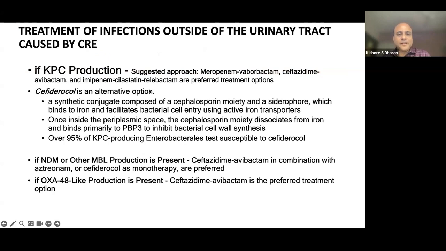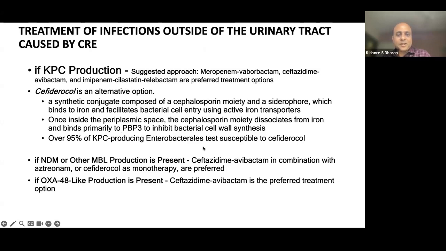So for infections outside the urinary tract caused by carbapenem-resistant Enterobacterales, if KPC production, the suggested approach is a beta-lactam beta-lactamase inhibitor combination: meropenem avibactam, ceftazidime avibactam, imipenem cilastatin relebactam. An alternate option is cefiderocol, which is a synthetic conjugate composed of cephalosporin and a siderophore, which binds to iron and facilitates bacterial entry using active iron transporters. So it binds primarily to PBP3 to inhibit bacterial cell wall synthesis.